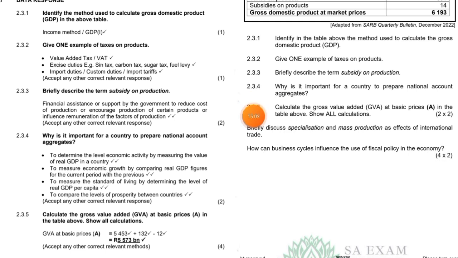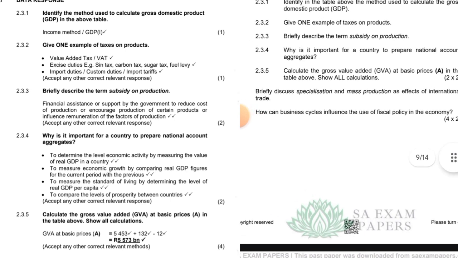So I'm back, guys. I paused the video, but you didn't see. So, okay. GVA at the basic price is going to be 5,453 plus 132 minus 12, which equals 5,573. This is in billions, by the way, guys.